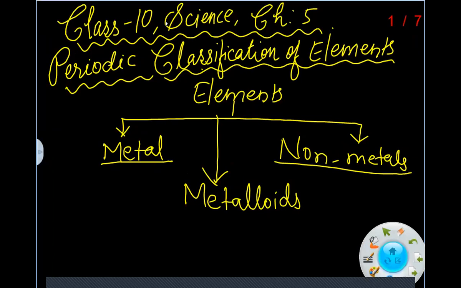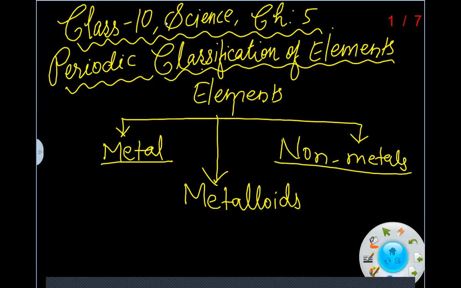The reason is that without the classification of elements, it would be extremely difficult and time consuming to individually study the chemistry of all the elements. Hence, to simplify and systemize the study of elements and their compounds, these elements are classified into groups and periods.